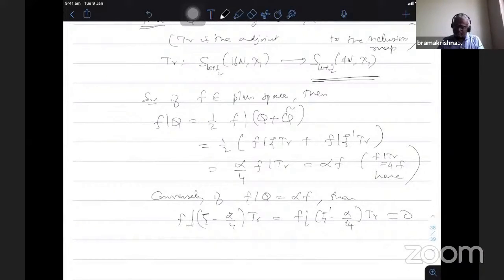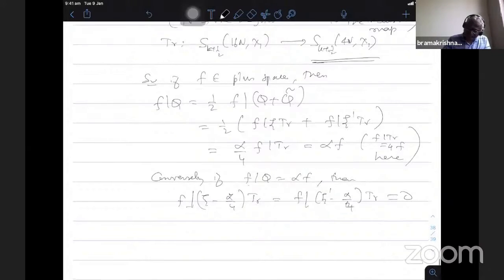Here also ψ' trace is also Q, since Q is Hermitian. Therefore ψ' trace is also Q, and this is equal to f minus alpha f, it is 0. So f|Q minus alpha f is 0. This implies both are 0. Therefore, adding them, what we get is f|(ψ plus ψ' minus alpha by 2 trace) is 0.